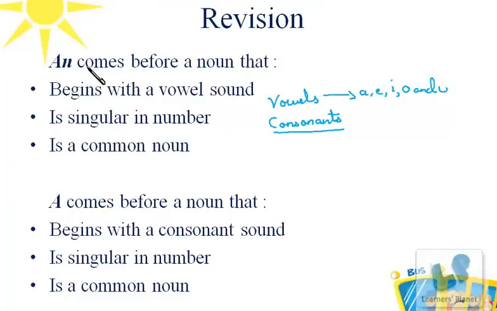Now let us discuss about an. An comes before a noun that begins with a vowel sound, is singular and is a common noun. And a comes before a noun that begins with a consonant sound, is singular and is a common noun. Okay children?